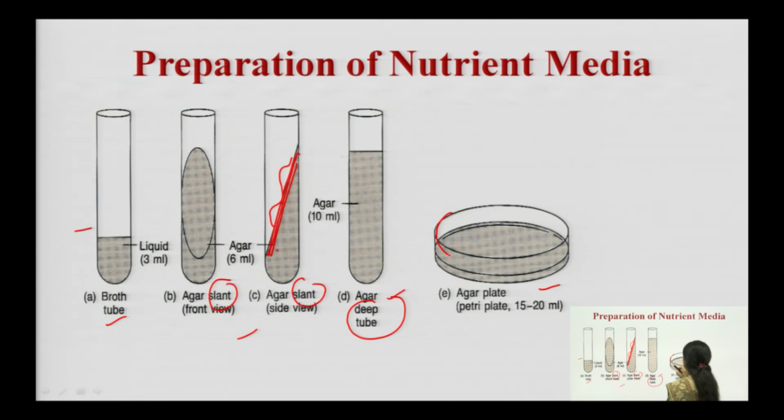Similarly, Petri plates are also used to enhance the surface area. So, this is the way we can enhance the surface area of our solid media. Solid media means agar medium. If we want to use it for isolation purposes, we have to increase the surface area. We have to put it into Petri plates, create slants, and create stabs, using those nutrient solid agar media.